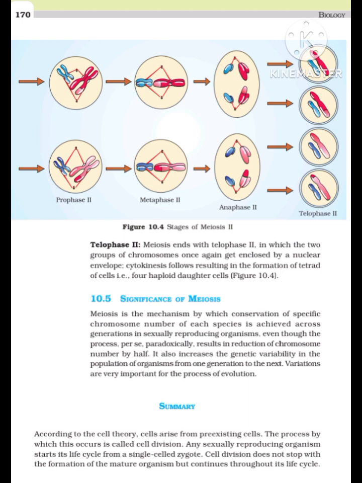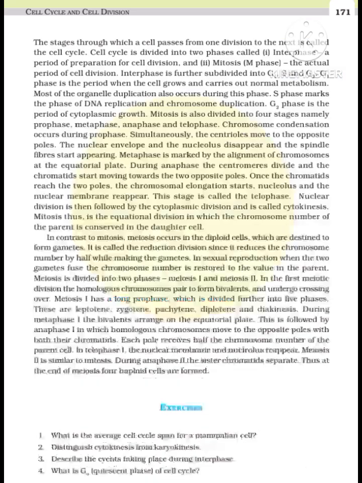Summary: according to the cell theory, cells arise from pre-existing cells. The process by which this occurs is called cell division. Any sexually reproducing organism starts its life cycle from a single-celled zygote. Cell division does not stop with the formation of the mature organism but continues throughout its life cycle. The stages through which a cell passes from one division to the next is called the cell cycle.